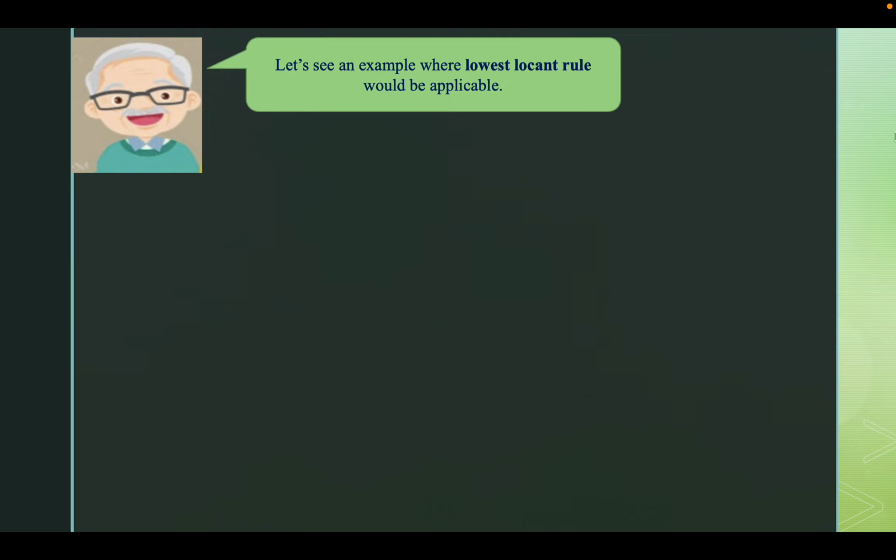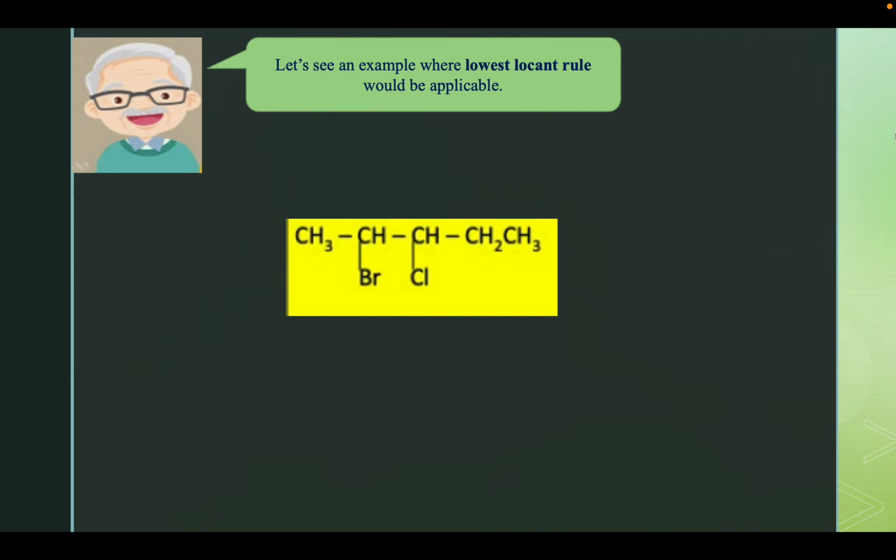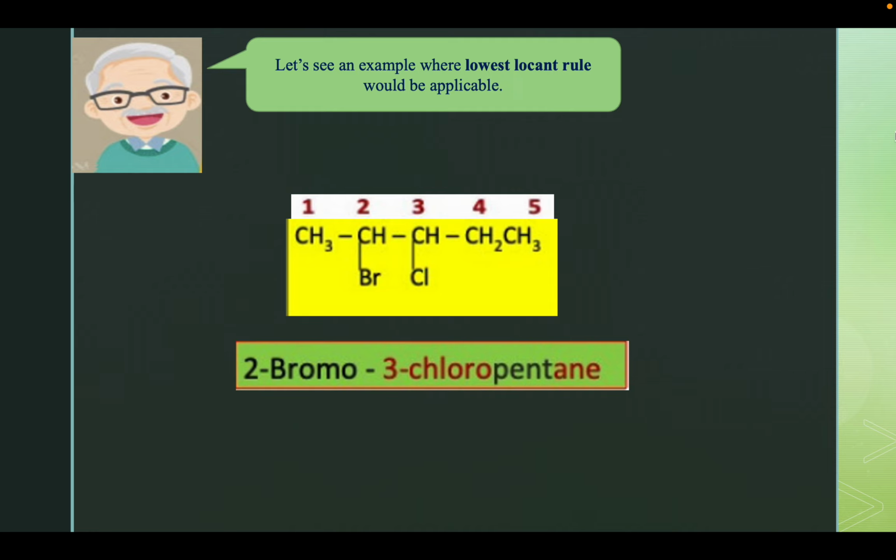Let's see an example where the lowest locant rule would be applicable. In the given example, if you start numbering from the right hand side, chlorine will come on the third position, whereas bromine would come on the fourth position. That would be wrong as per the lowest locant rule. And that is why numbering is done from the left hand side, so that bromine comes on the second position, chlorine on the third one, and then we write them in alphabetical order, so the name becomes 2-bromo 3-chloro. For 5 carbons it is pent and ane, so 2-bromo-3-chloropentane.